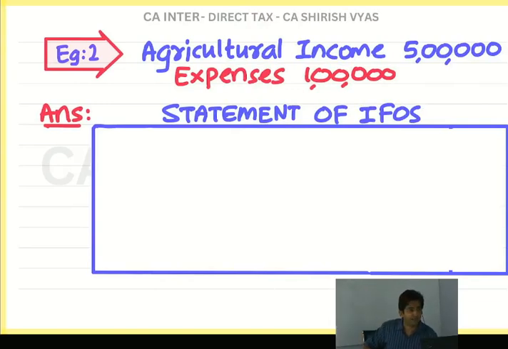Agriculture income 5 lakhs. See, agriculture income is exempt or taxable? If it is in India, it is exempt under 10(1). Now, have they told us it is in India or not? Problem is silent, make positive assumption that it is in India only. Whenever problem is silent, make positive assumption that nothing is given means it should be in India only. So it is exempt under section 10(1).